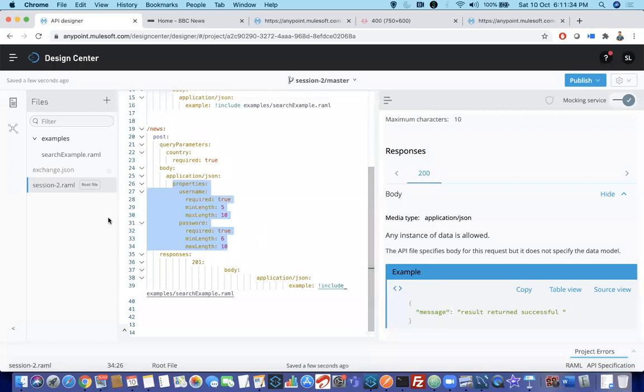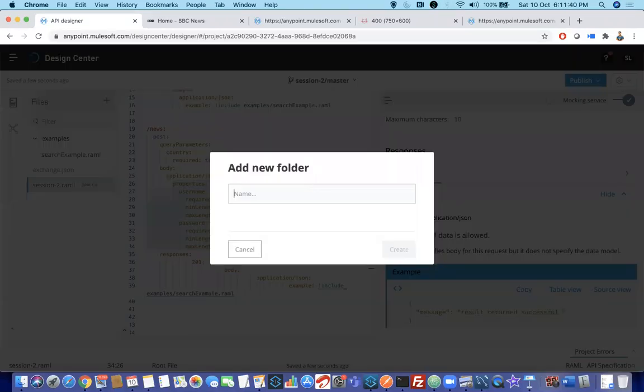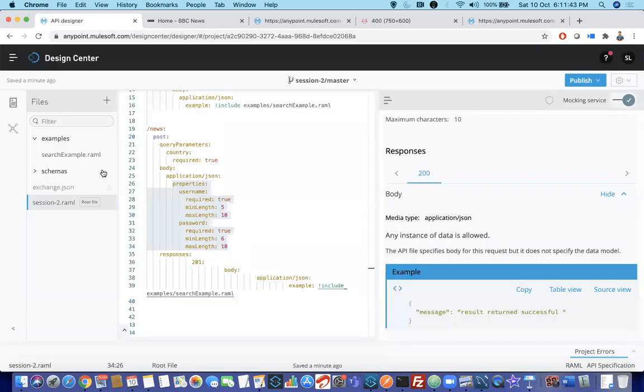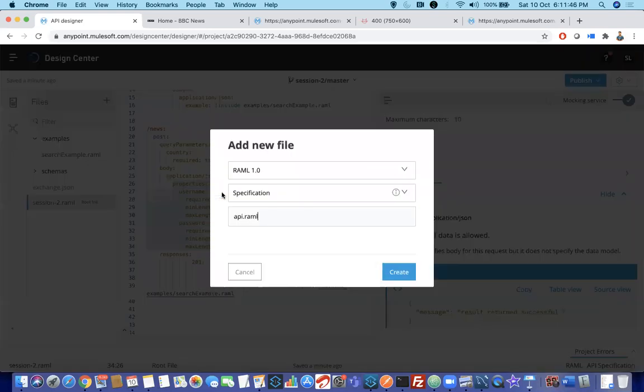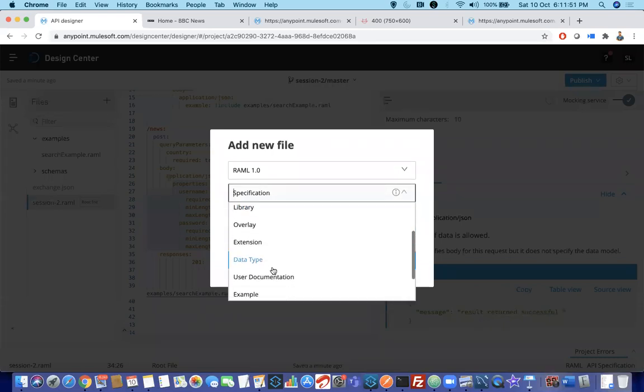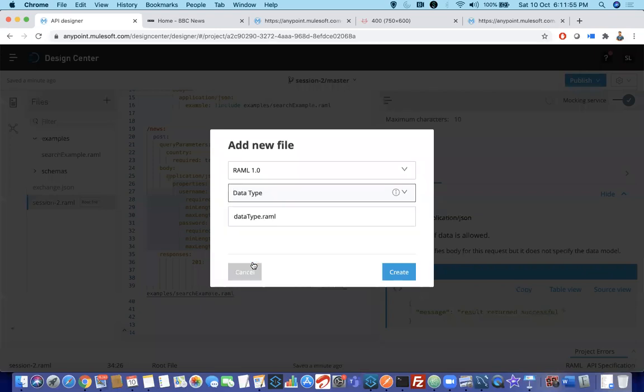If you want to create a schema file separately, it's the same process. Again, create a separate folder for schemas, which is best practice. Then create a new file. Previously we created an example file, but this is a schema file. So if you go down for schema, you will call it data type here. Click on data type, and then you'll see news data type, because we are using it for the news resource, right? News data, give some name.